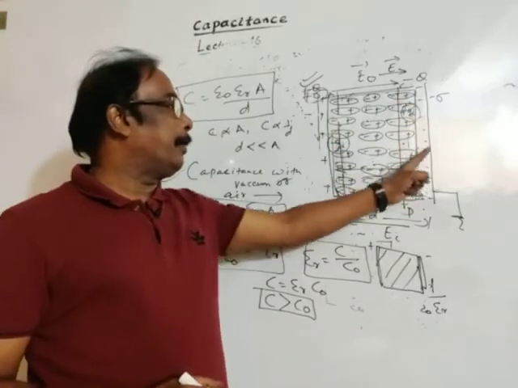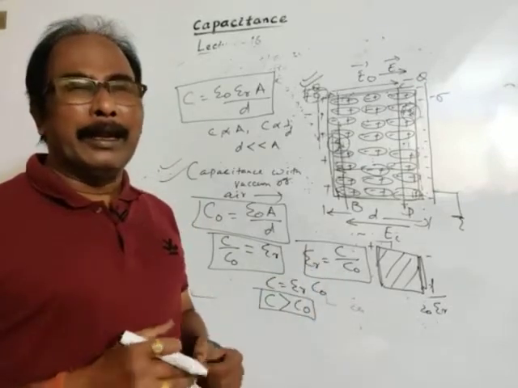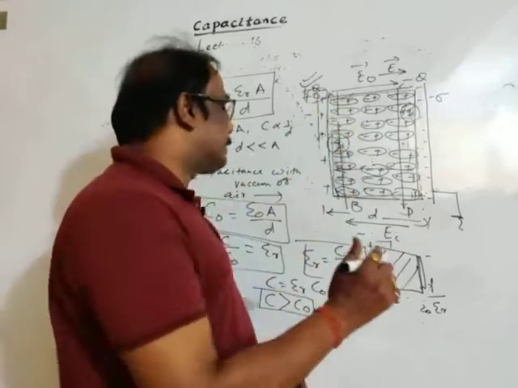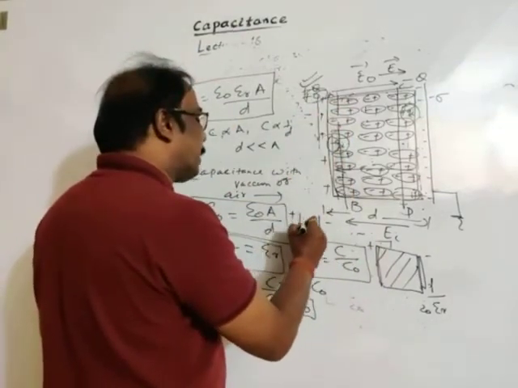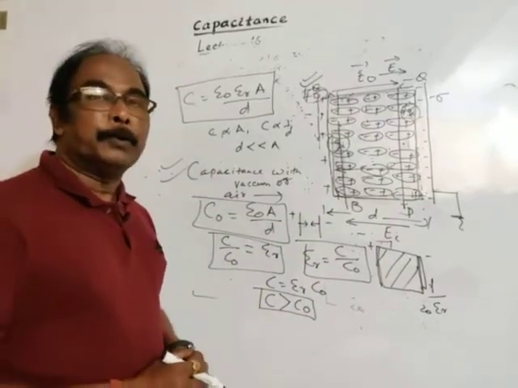Positive charges appear near the surface of the negatively charged plate. It allows electrical induction, of course, to hold the two oppositely charged plates. See, if this is a positively charged plate and this is a negatively charged plate, then there will be mutual attraction between the two oppositely charged plates.